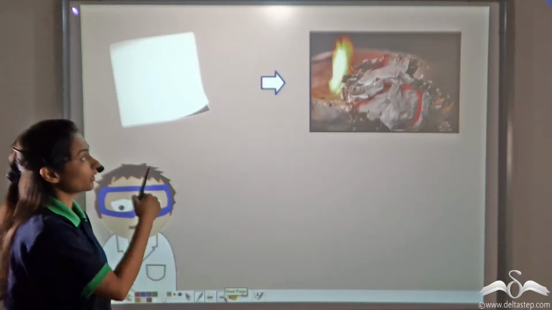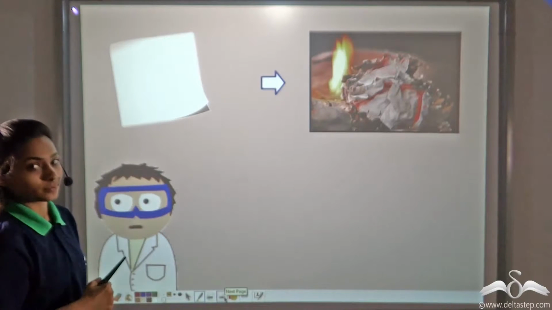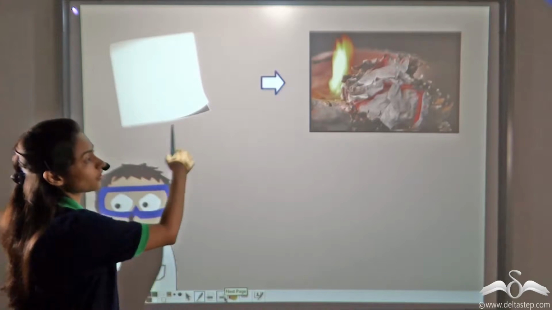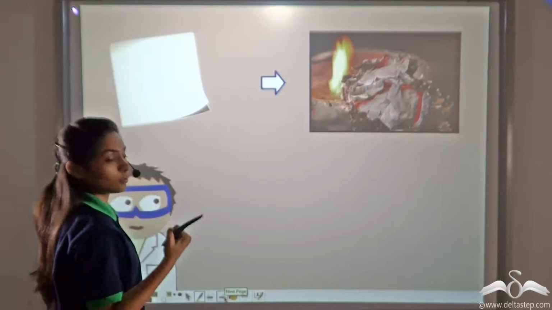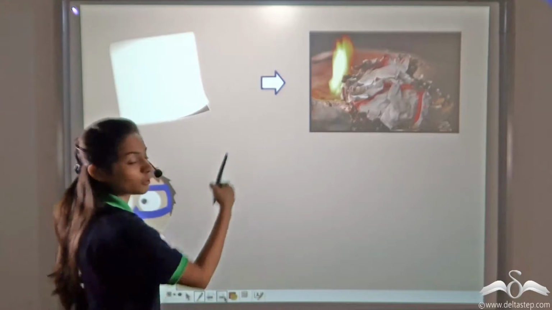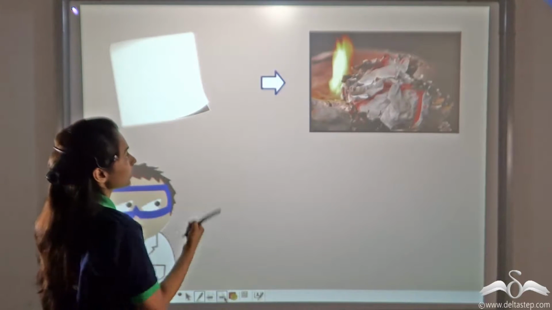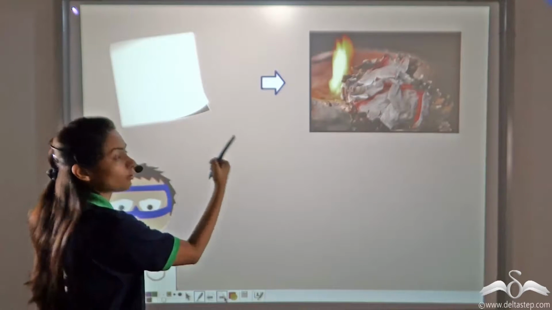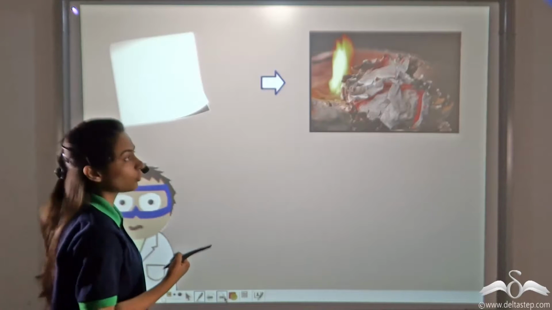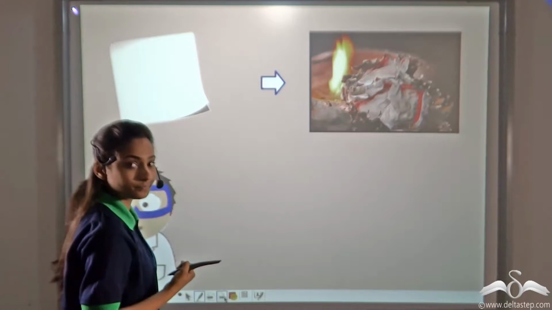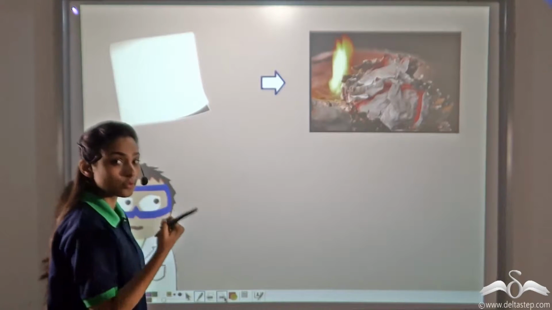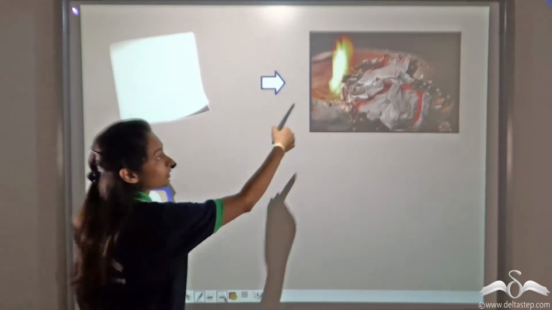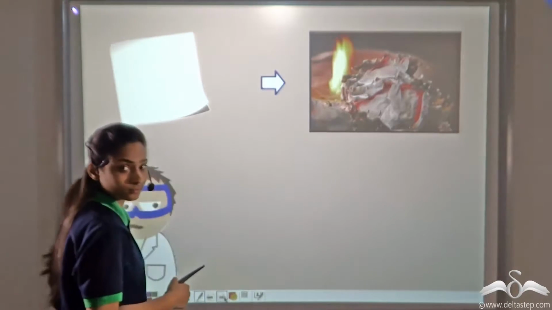Now, what if I burn this paper? Now does it remain the same paper? No, the paper gets converted into ashes. So we can say that the chemical properties of the paper changed. The paper does not remain the same paper anymore. You cannot write on it again. You can also see some new substances forming. That is this heat and light.